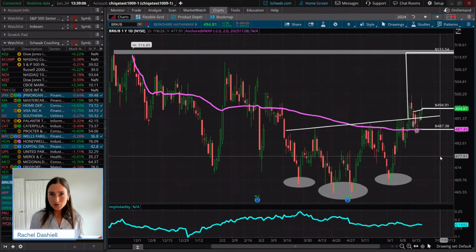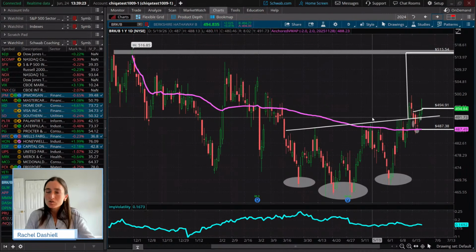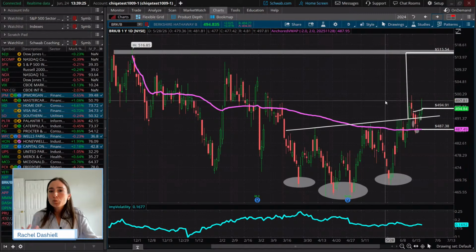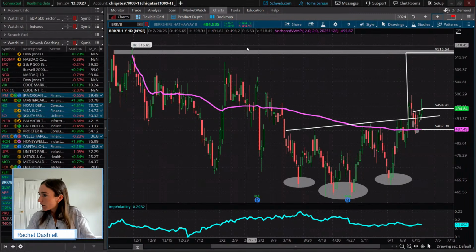It doesn't necessarily mean that you need to see the same exact pattern on a different time frame like we saw this one with Berkshire Hathaway, but as long as you're seeing higher highs, higher lows,